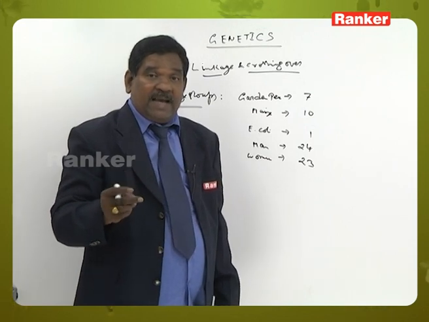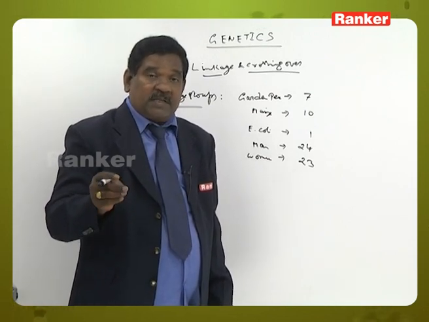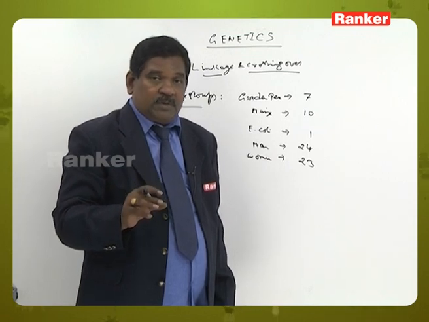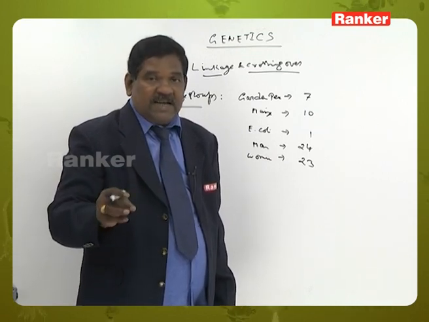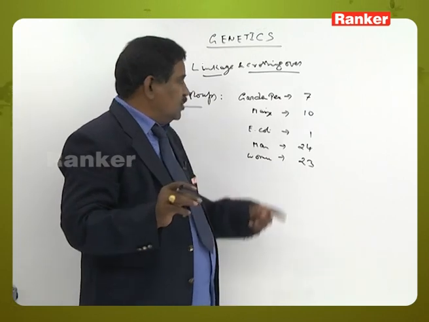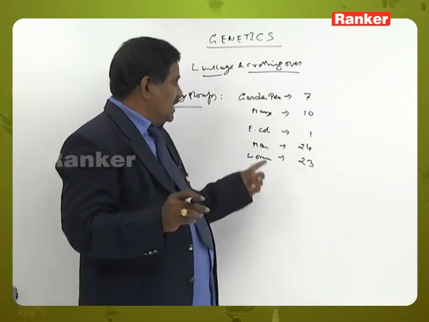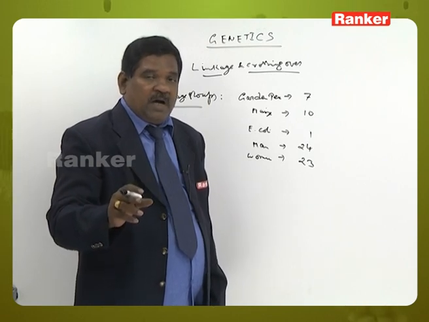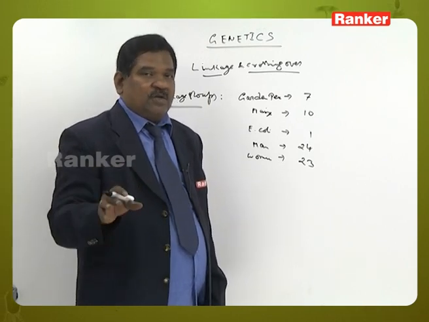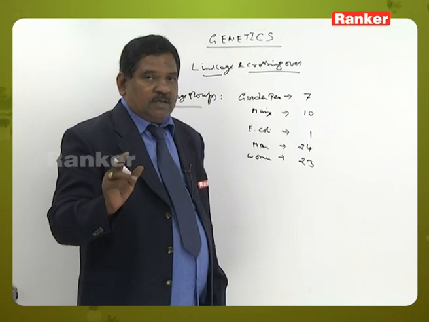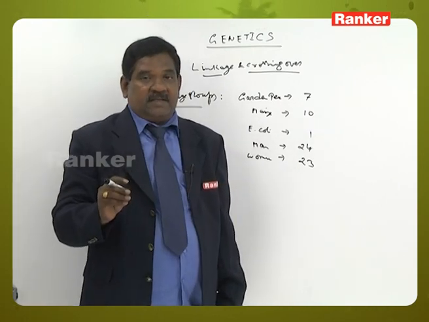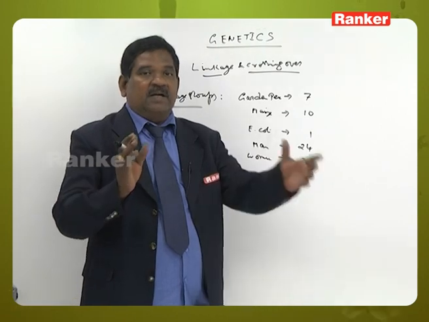In case of the man, X and Y chromosomes, we must consider these two chromosomes also. 22 autosomes, 2 sex chromosomes, X and Y. So, the number of linkage groups in man is 24. But in case of the woman, autosomes 22 and sex chromosomes both are X chromosomes, so consider 1. So, 22 plus 1 is 23. Significance of linkage.